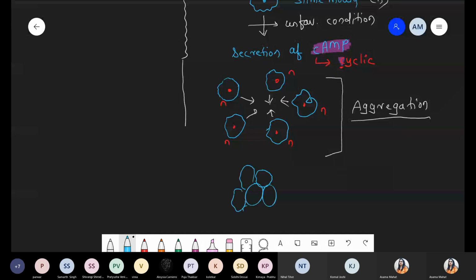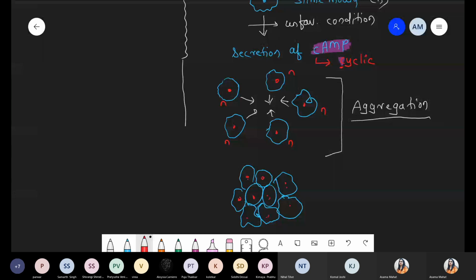All this slime mold, single slime mold, they join with each other. Don't draw a specific shape, okay? ऐसे irregular shape में हमें draw करना है. So all these slime mold, they join with each other, and they are showing aggregation, okay? Because अभी तक nuclear fusion नहीं हुआ है. Each and every cell they maintain their individual identity.